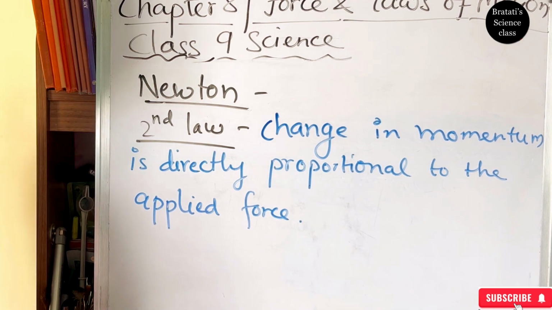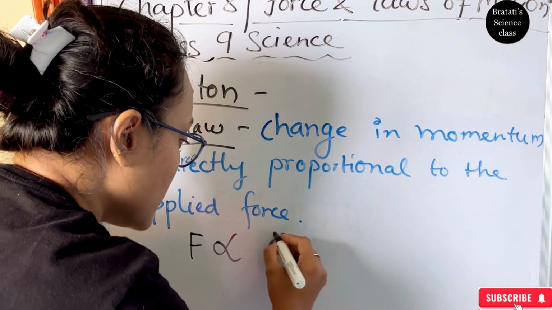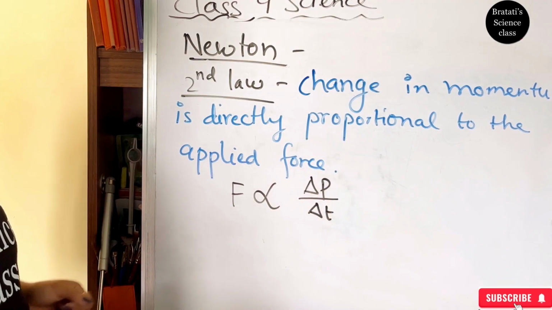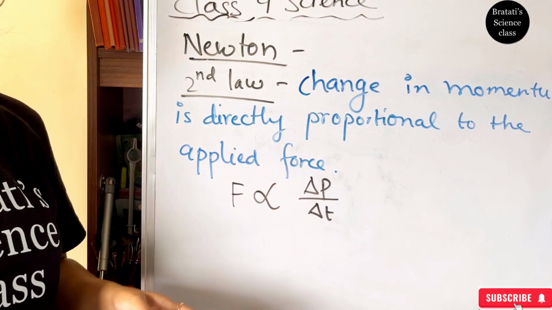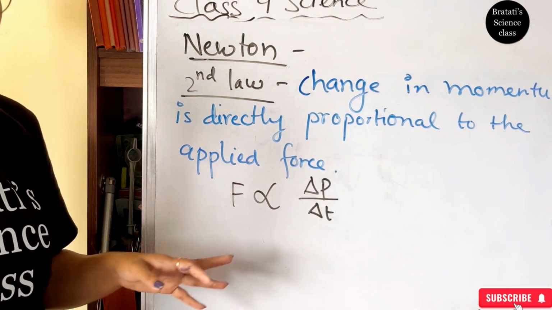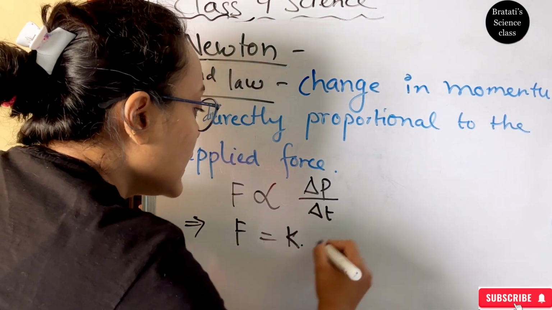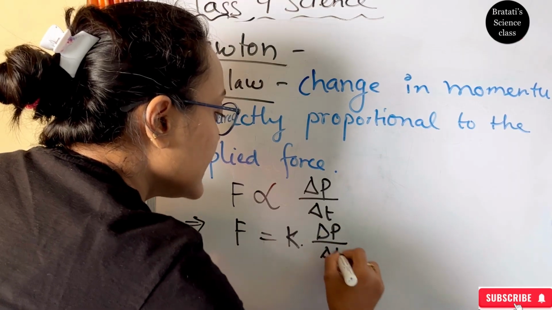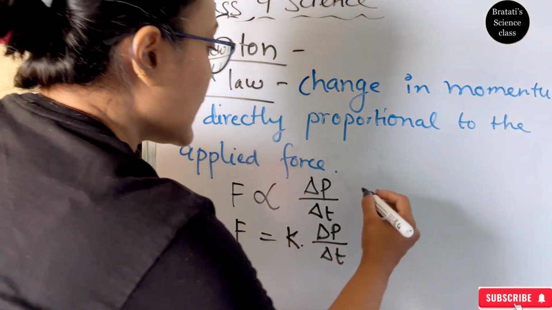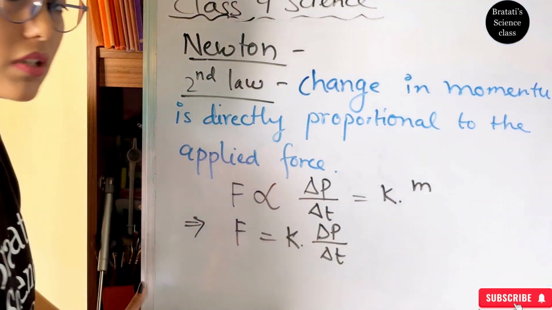So the mathematical derivation will be: the force F is proportional to the change in momentum, that is dp by dt, delta p by delta t. When we are solving an equation, if we want to make the proportional sign an equation, there will be a constant k. So F equals k into del p by del t. What is the formula for change in momentum? We can write k into m is common, isn't it?